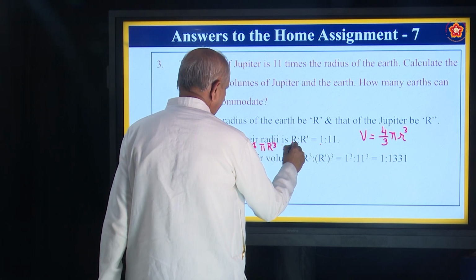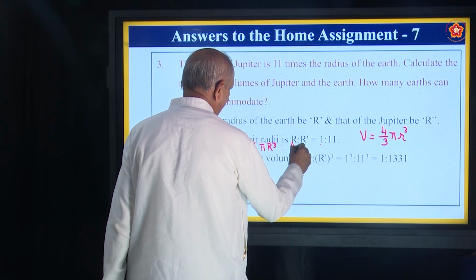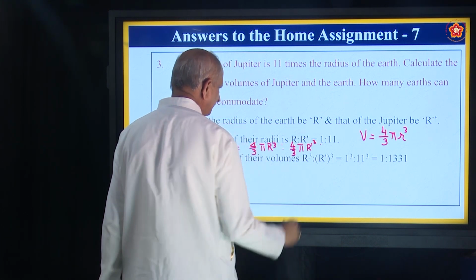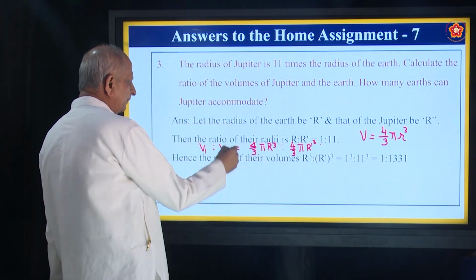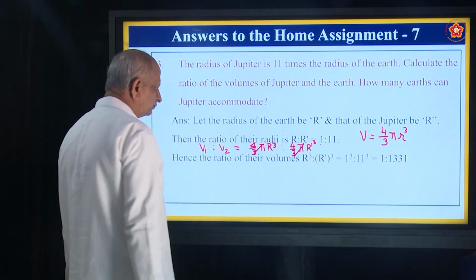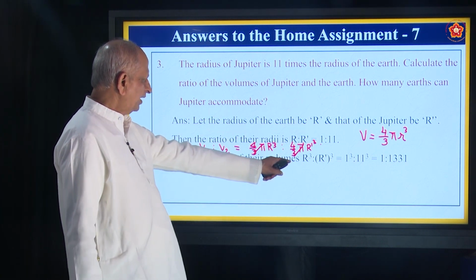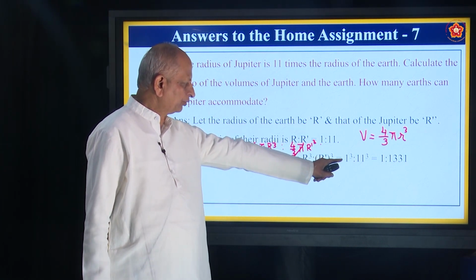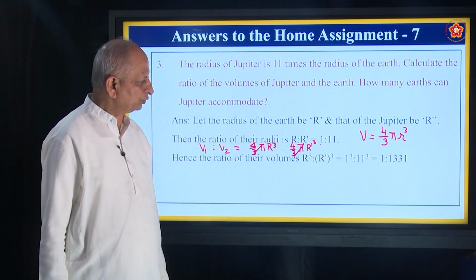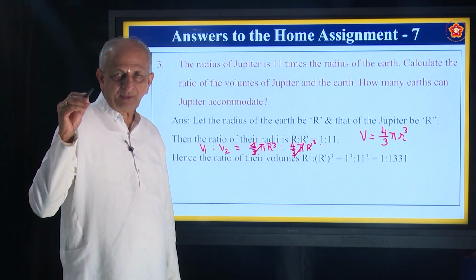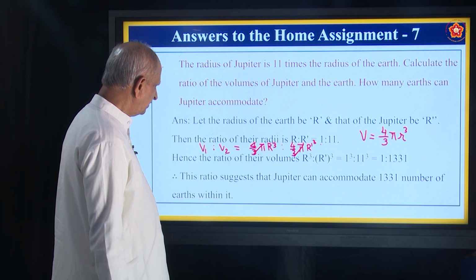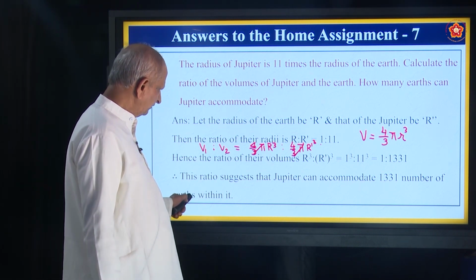We call it V1 is to V2. 4 by 3 pi r dash cube. So this 4 by 3 cancels when you take the ratio. So you have r cube is to r dash cube equal to 1 cube is to 11 cube. That is 1 is to 11 cube, which means how much? 11 into 11 into 11. That is 1331. What does it mean?